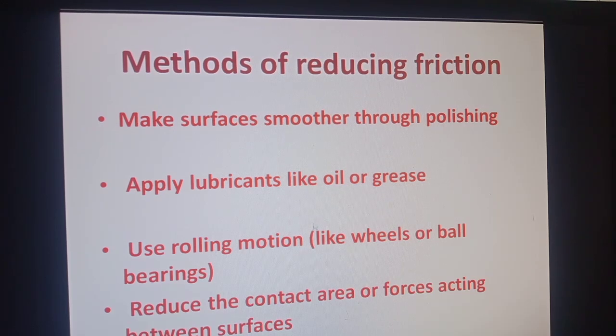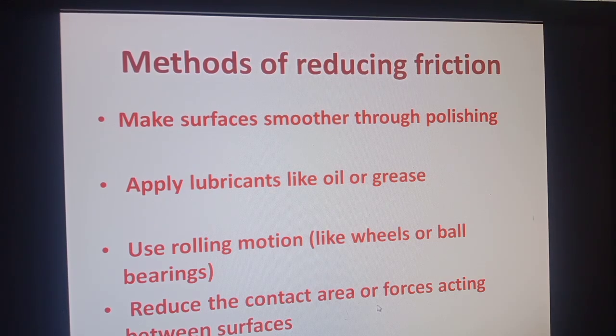Here, students, keep in mind that another type of lubricant can also be used, that is, solid lubricant. For example, we use powder on the sheet of a carrom board. There, those small particles act like ball bearings and reduce the friction between the surface of the board and the disc. Reduce the contact area, meaning replace sliding with rolling. Rolling is easier because friction is less and less effort is required.